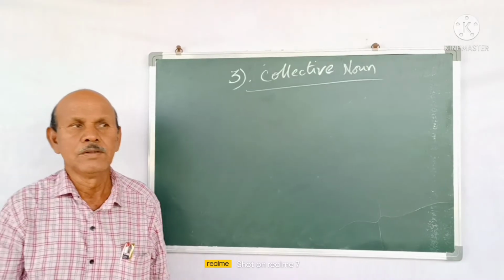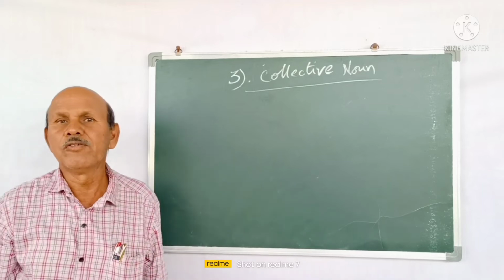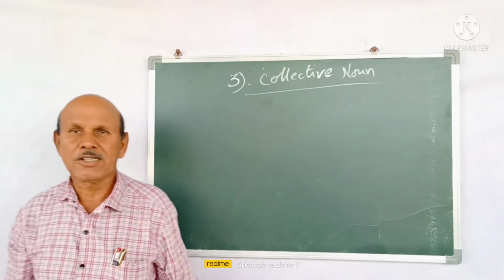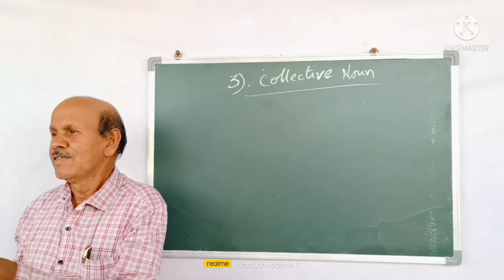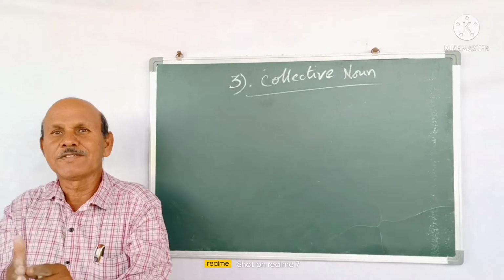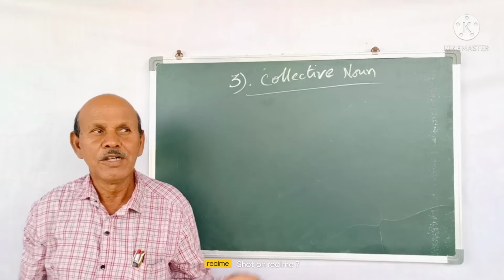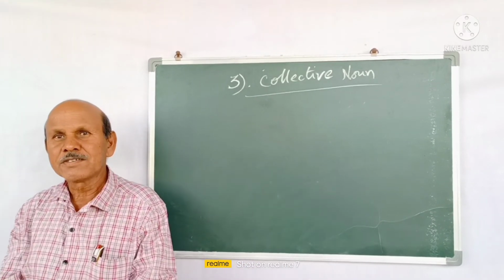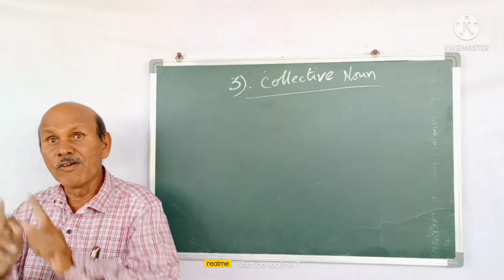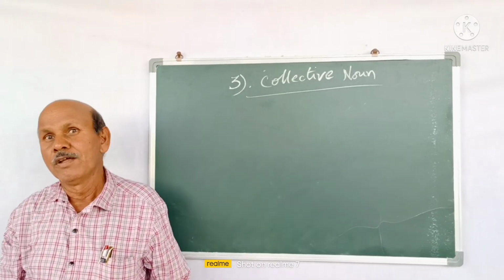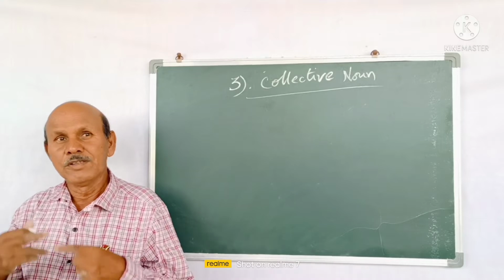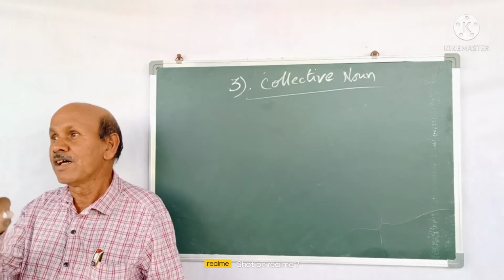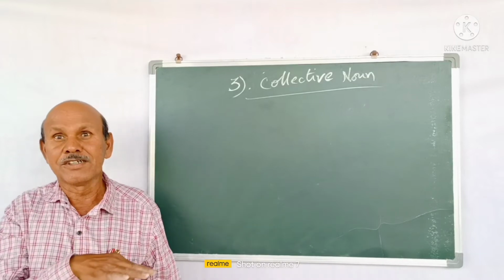Yes, kinds of noun. Third one is collective noun. Do you know the meaning of collect? It means some pieces we collect in one place. So here, collective noun means some persons gathered in one place, that is called a mob, a crowd, a mela, cattle, a fleet.